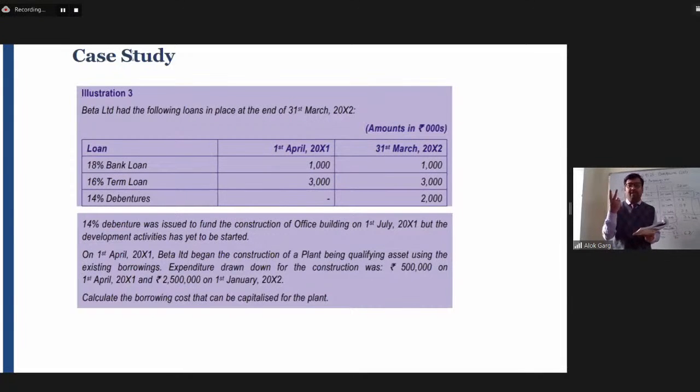So you need to see two things. One, whether the asset has been constructed. If the asset has been completed, so after that borrowing cost will not be capitalized, it will go to P&L. And if before completion of the asset, the borrowing has been repaid, so after repayment of borrowing, since there is no borrowing, there will not be any cost, there will not be any capitalization, okay.